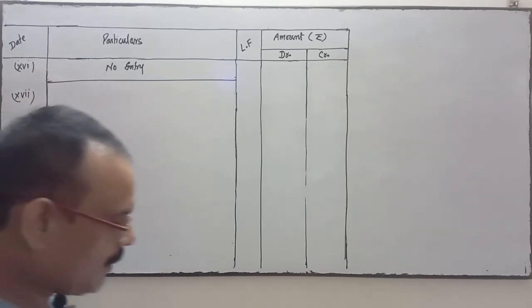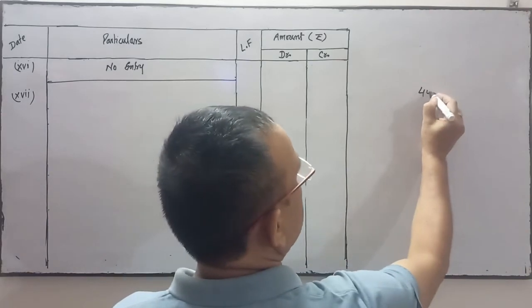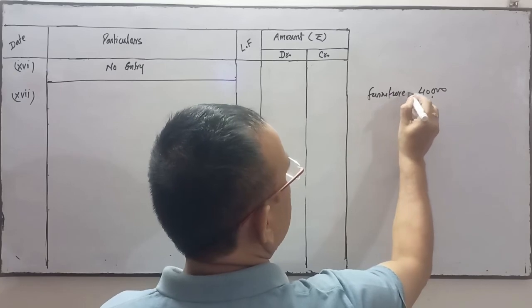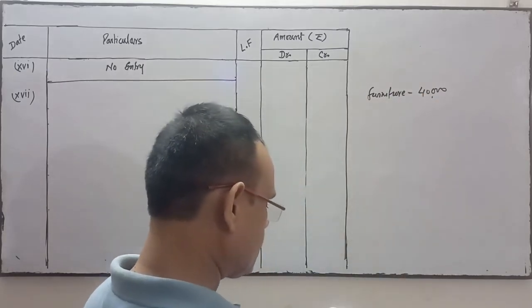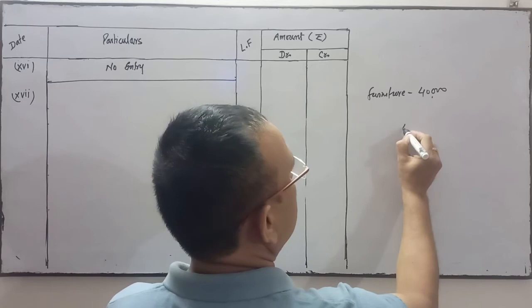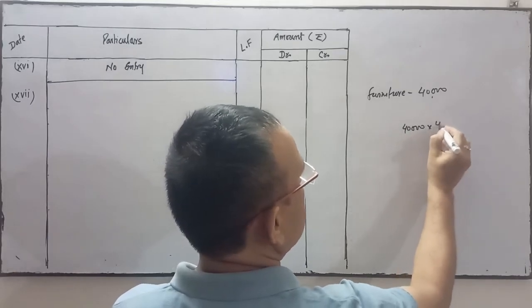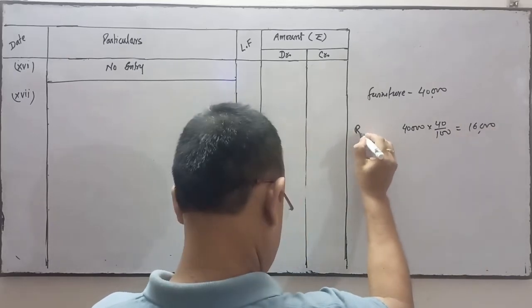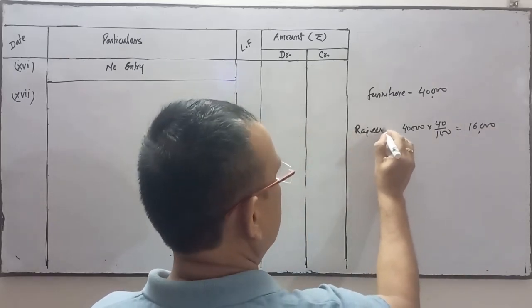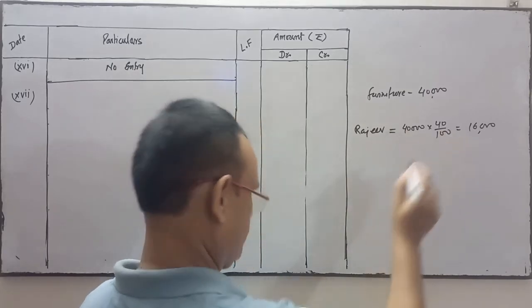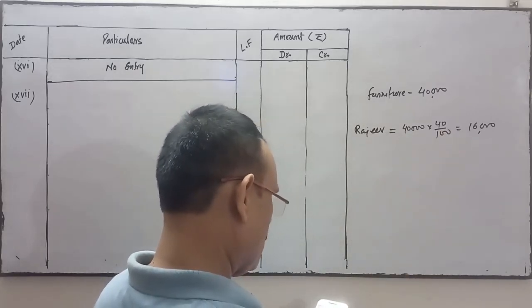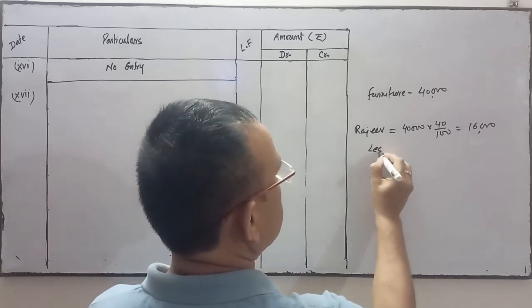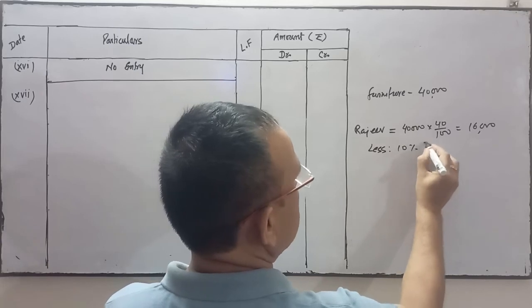There was furniture worth rupees 40,000. Rajiv took over 40% of the furniture at a 10% discount.